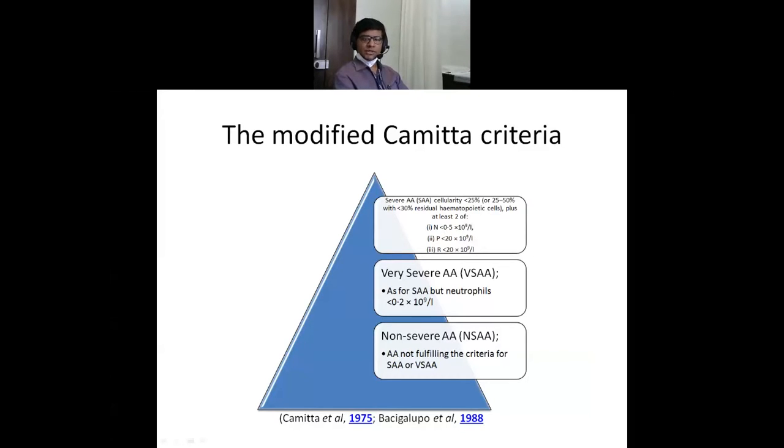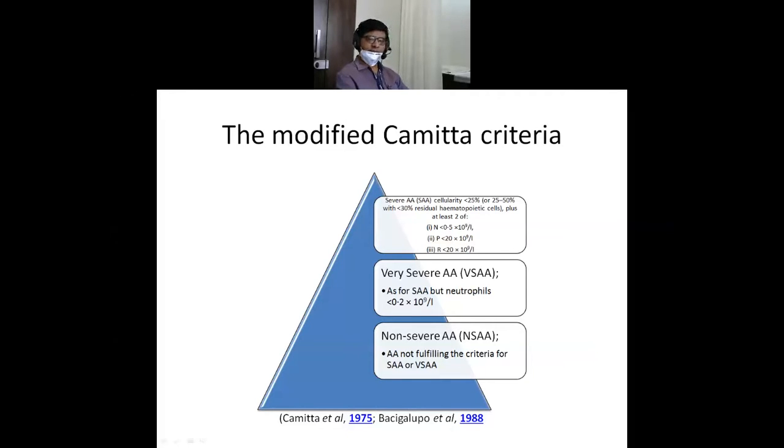In that it comes the non-severe aplastic anemia, severe aplastic anemia, and very severe aplastic anemia. More commonly it is severe aplastic anemia, wherein patients come with a diagnostic criteria of less than 25% bone marrow cellularity, plus neutrophils less than 500, platelet count less than 20,000, and reticulocyte count of less than 2,000. So if one of these is there, it is usually severe aplastic anemia.